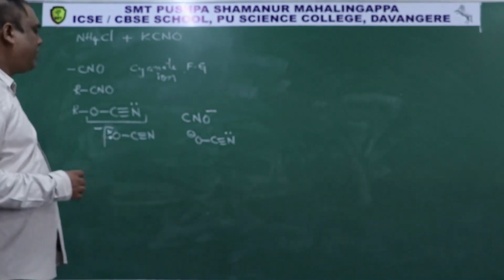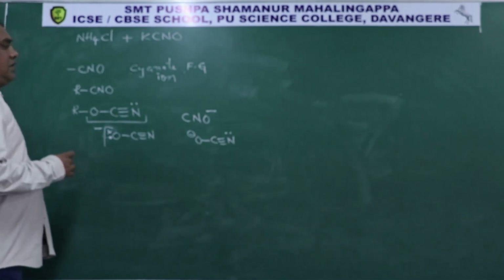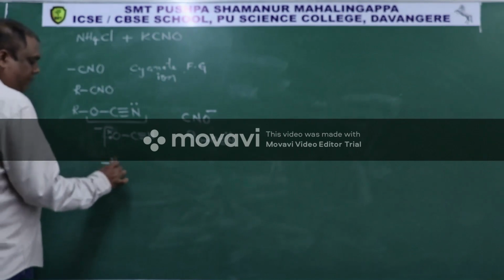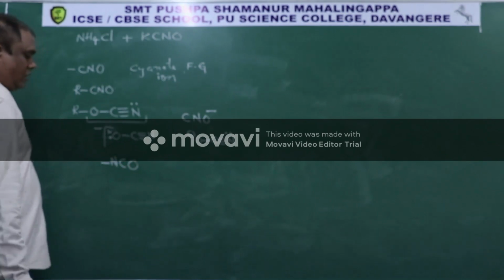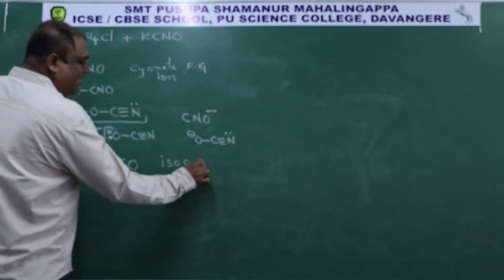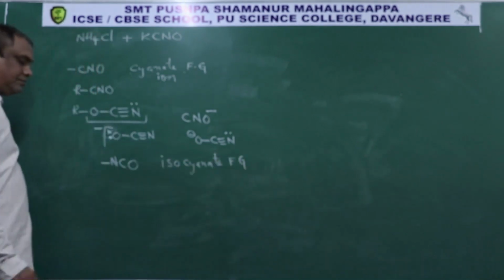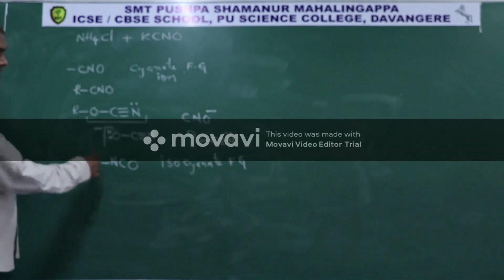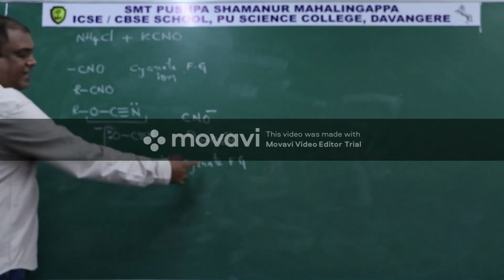Then there is something called as NCO functional group. NCO. This is called as isocyanate functional group. Now here, what is the structure of this? I will write general formula of these isocyanate compounds.